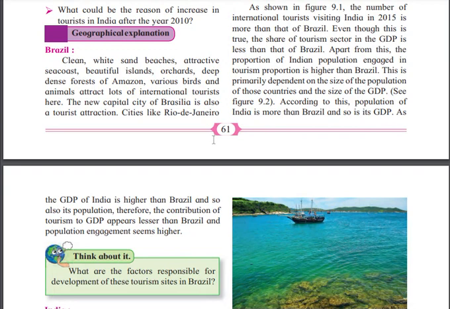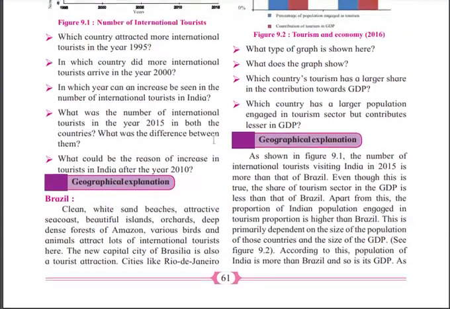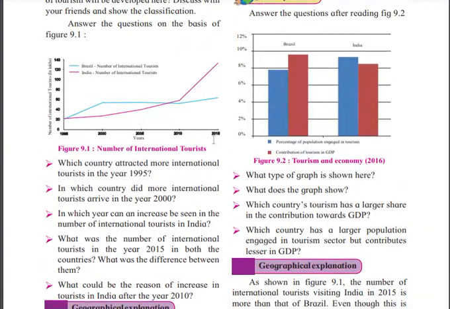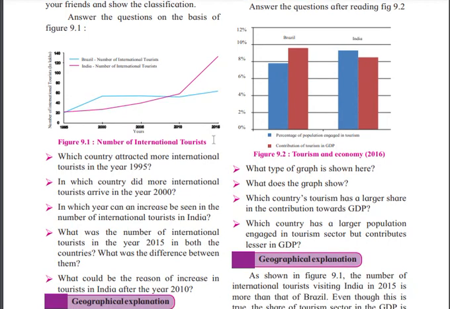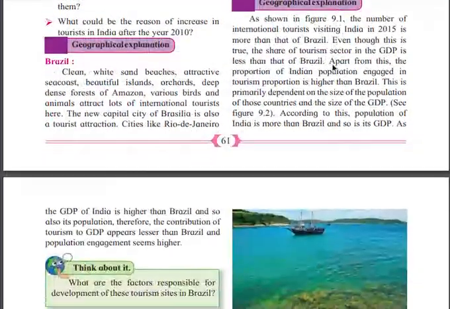Therefore the contribution of tourism to GDP appears lesser than Brazil, and population engagement seems higher. If you see figure 9.2, tourism and economy, the population is in blue color. In Brazil the population is less, in India the population is high, but Brazil is contributing more than India. This is what it tries to explain.